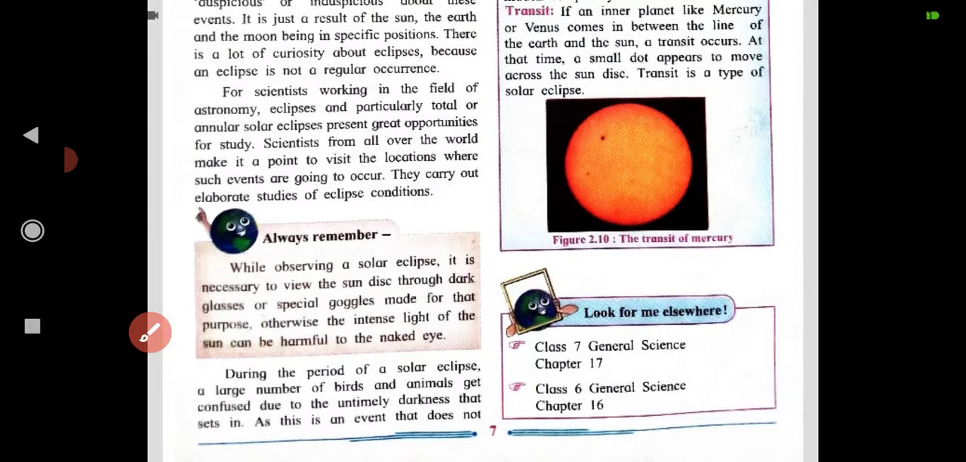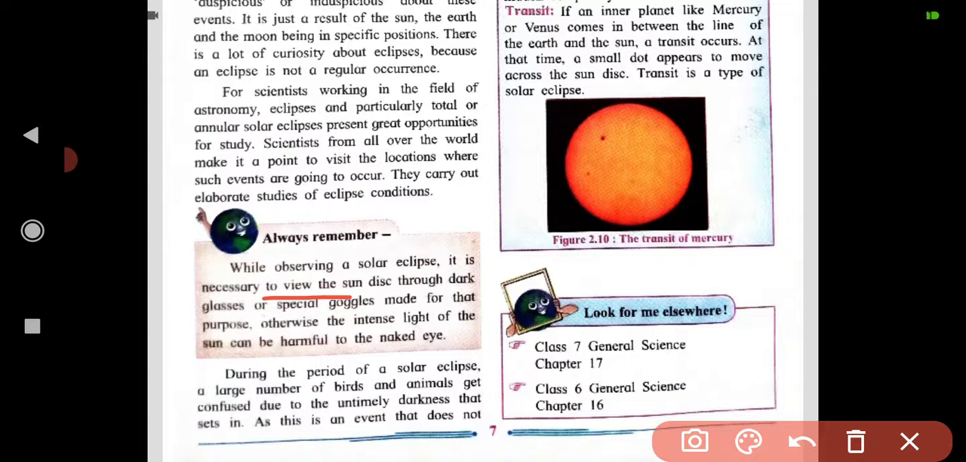Now always remember, while observing a solar eclipse, it is necessary to view the sun disk through dark glasses or special goggles made for the purpose. Otherwise, the intense light of the sun can be harmful to the naked eye, and it may damage your eyes.